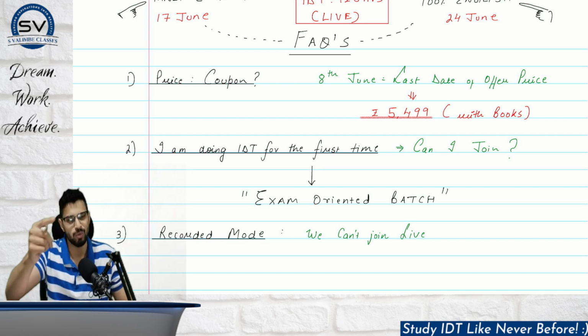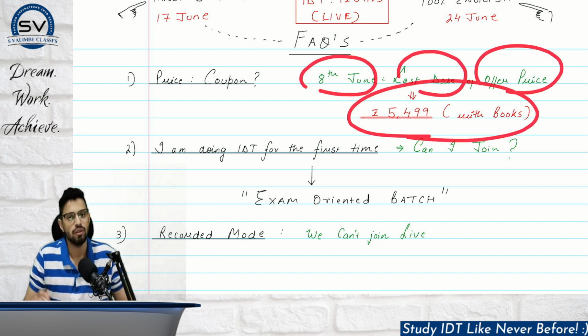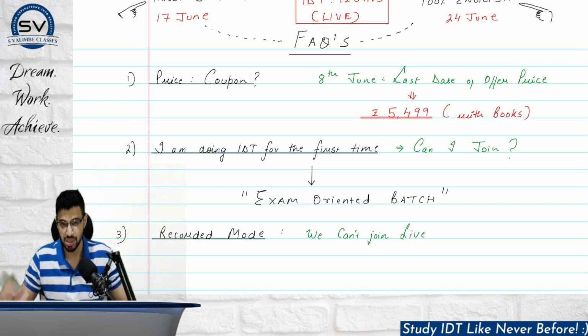But this offer price is only till tomorrow. 8 June is the last date of the offer price, that is 5499. Beyond that it will be in the 6.5 range, but still lower than others.